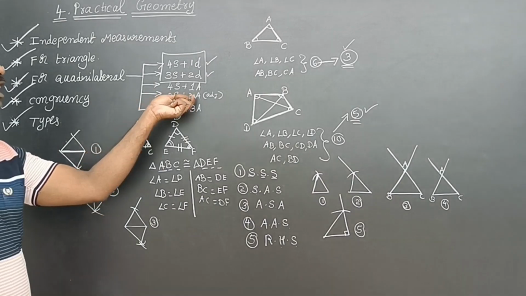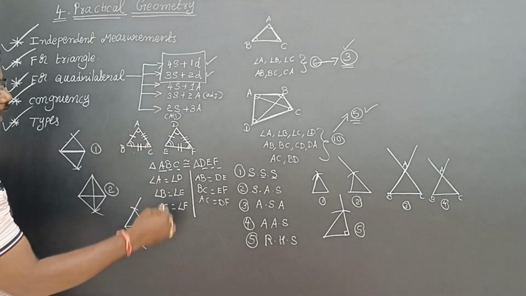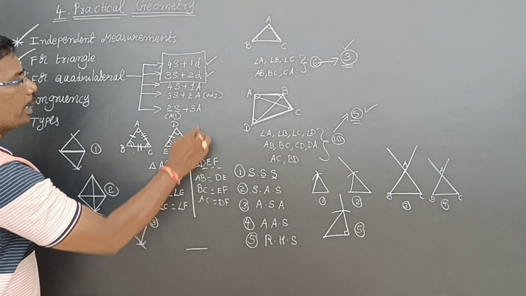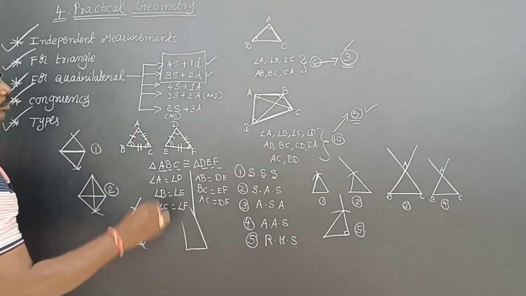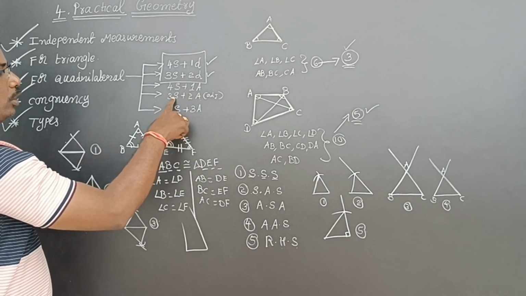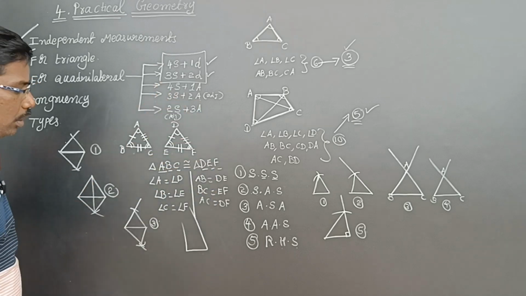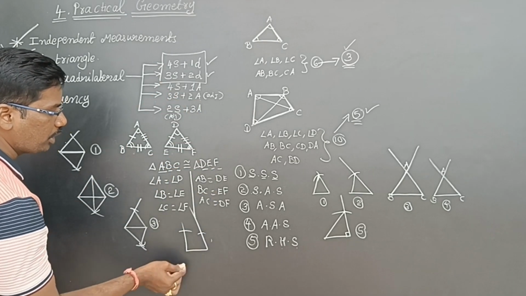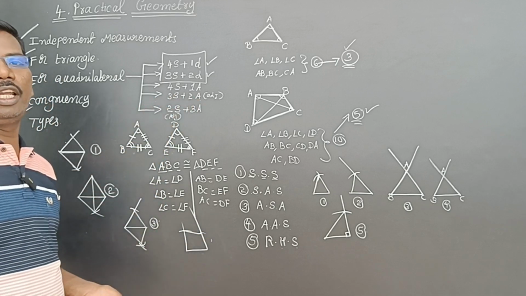Next, 3 sides and 2 adjacent angles. Adjacent angles they are saying. Means in these 3 sides, take one side. Now adjacent angles means this is one angle, this is one angle, isn't it? Now you completed one side and 2 adjacent angles. So still you have 2 sides. Now keep this one, keep this one. Now join these two. So you will get 3 sides and 2 adjacent angles.